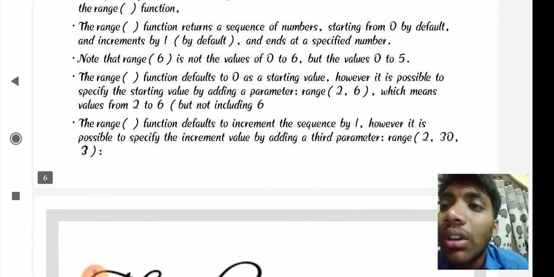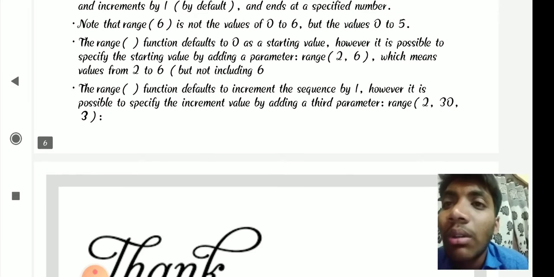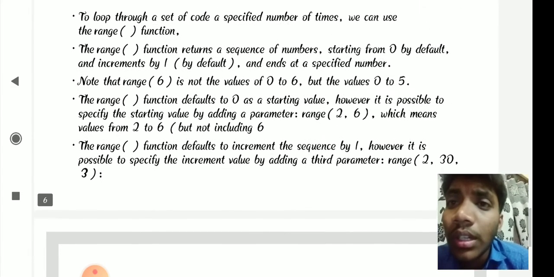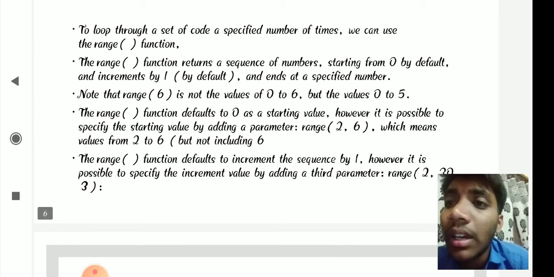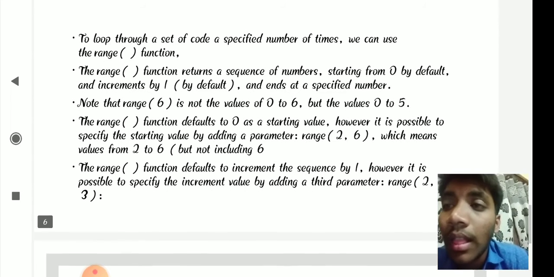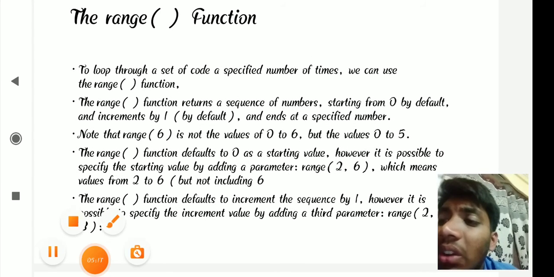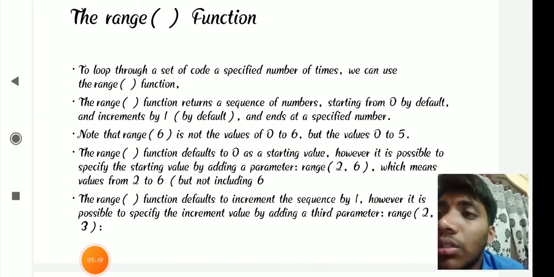The range function defaults to 0 as the starting value. However, it is possible to specify the starting value by adding a parameter: range(2, 6) means values from 2 to 6, but not including 6. This is how the range function is specified.